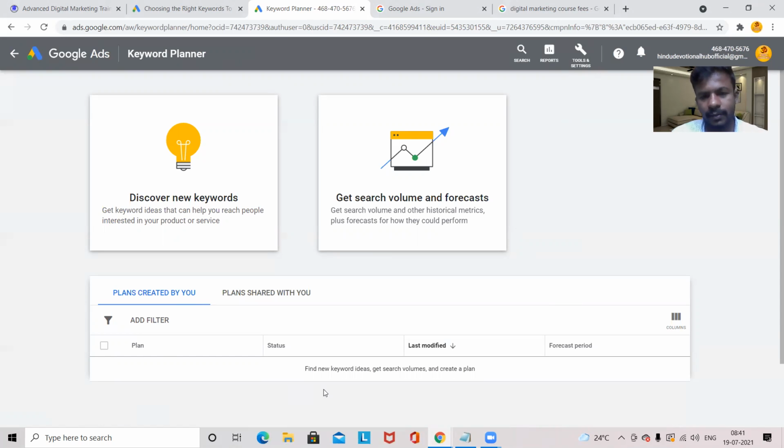Now in the bottom, you'll have an option to click. Without exploring ads, access the free tool, you'll have that option. You have to click on that and simply you'll go to the Keyword Planner. You will come here. For every time this will not happen. This has happened this time, but every time there will be some other process.